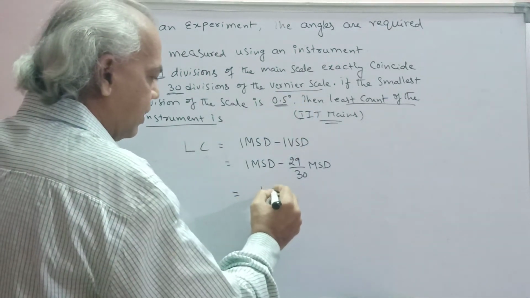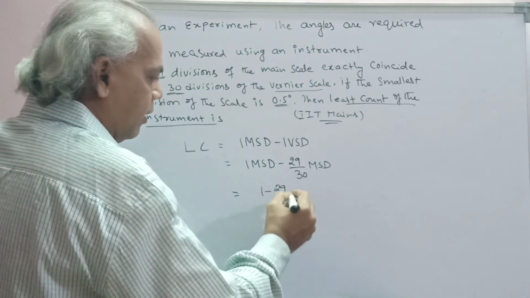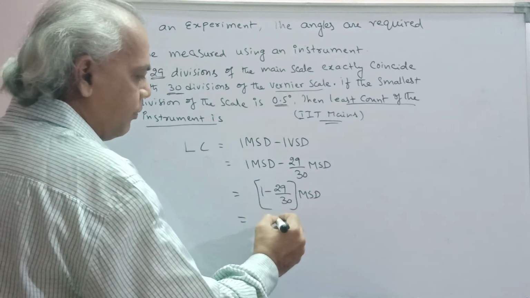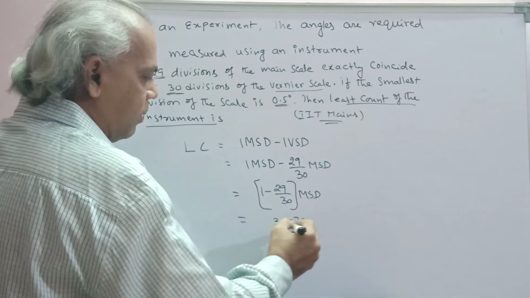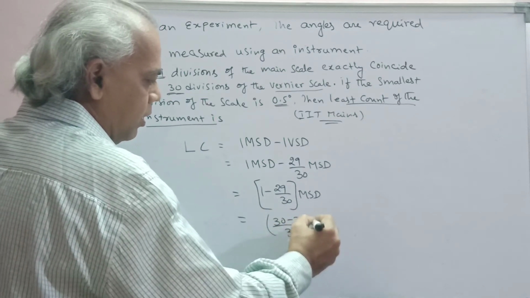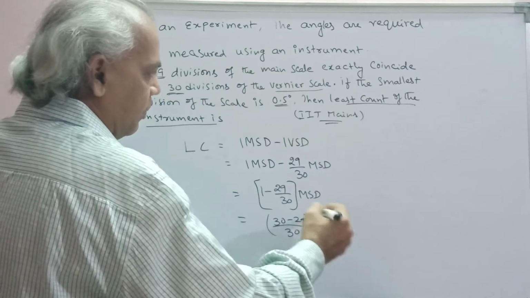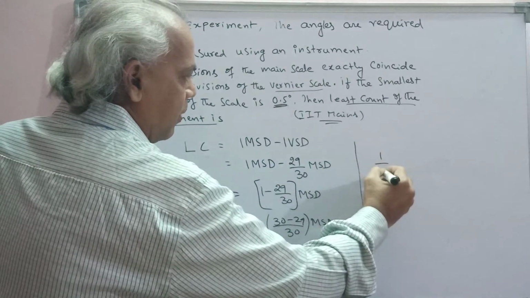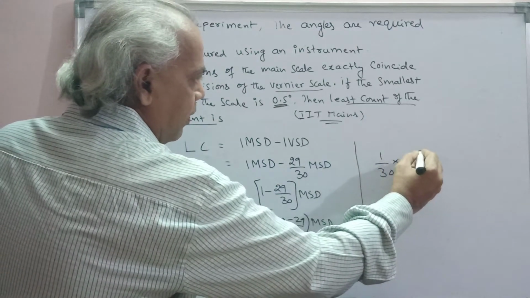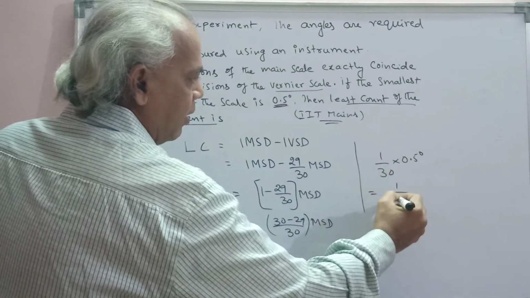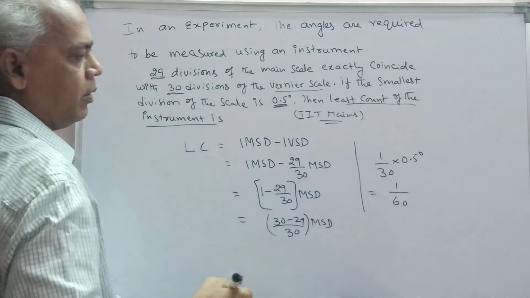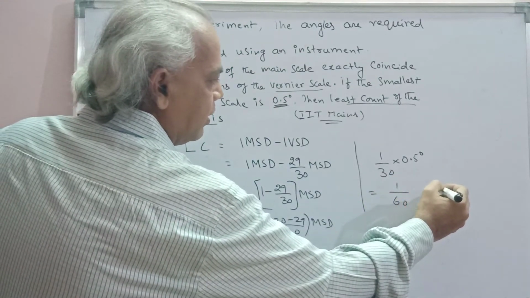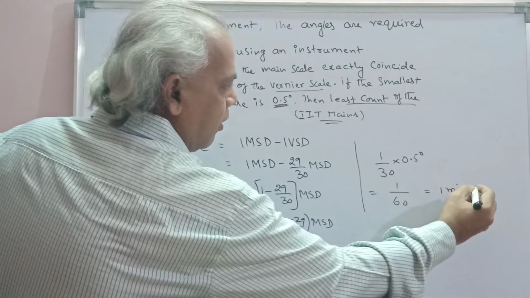So 1 minus 29 by 30 into main scale division, that is 1 by 30 into 0.5 degree, that is 1 by 60. It is 1 minute.